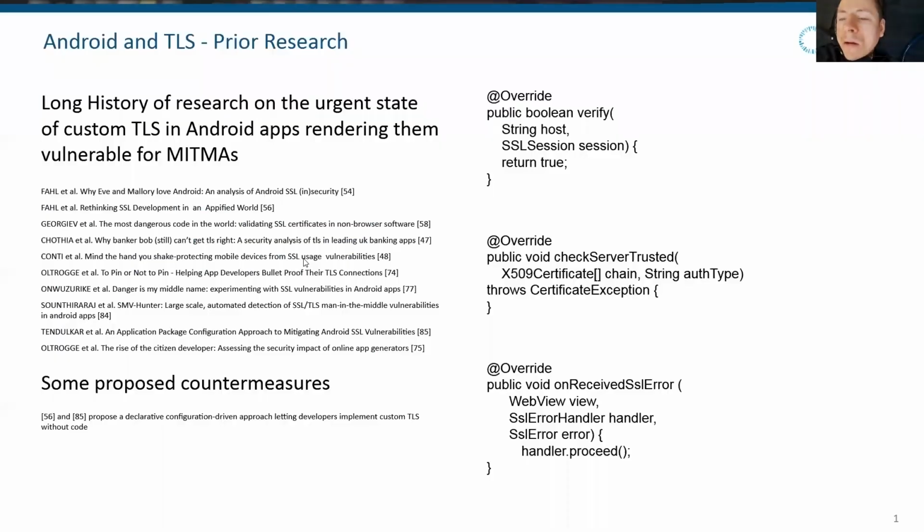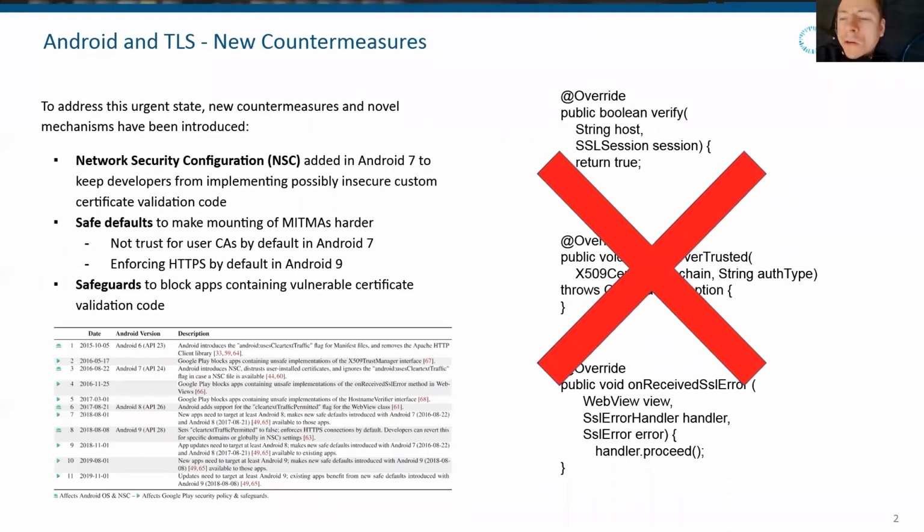There's a long history of research on the urgent state of custom TLS in Android apps, rendering them vulnerable to man-in-the-middle attacks. To address this urgent state, new countermeasures have been introduced, which we want to cover in this work and assess their efficiency and impact on Android. These include network security configuration, as well as safe defaults to make mounting of man-in-the-middle attacks harder, as well as safeguards introduced to Google Play to block apps containing vulnerable certificate validation code.